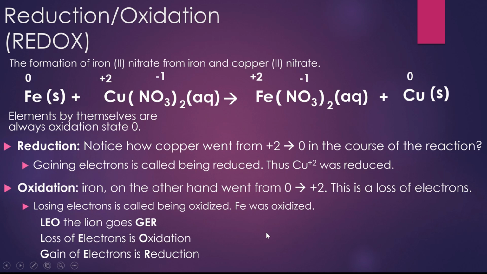There's a nice little saying that helps out for this. It's called Leo the lion goes grr. If you remember, Leo is loss of electrons is oxidation, and grr is gain of electrons is reduction. That should help you decide, hey, whoever's gaining electrons, so gaining negative charges from positive 2 to 0, that's being reduced. Whoever's losing electrons is being oxidized, Leo. And from 0 to positive 2, that would be a loss of electrons. So Leo the lion goes grr.